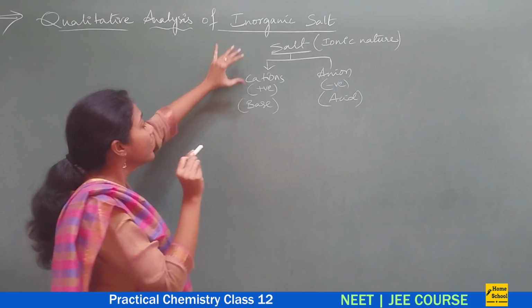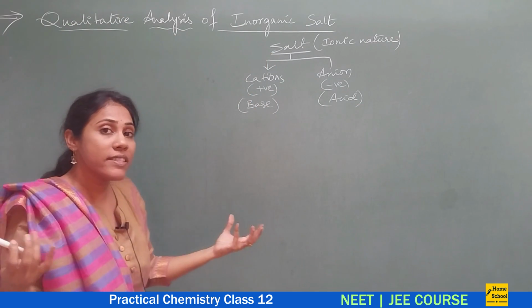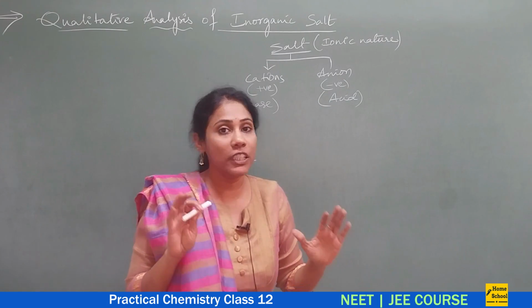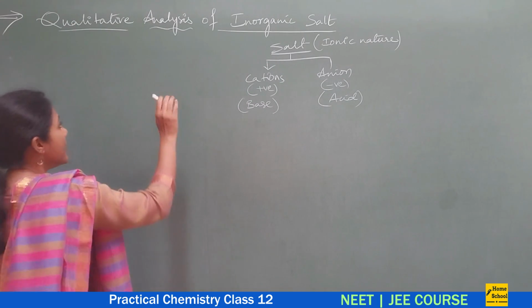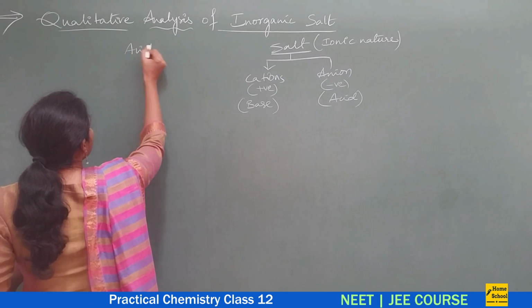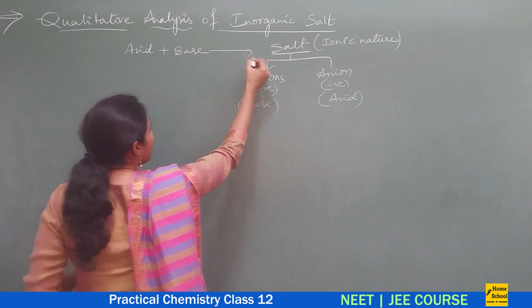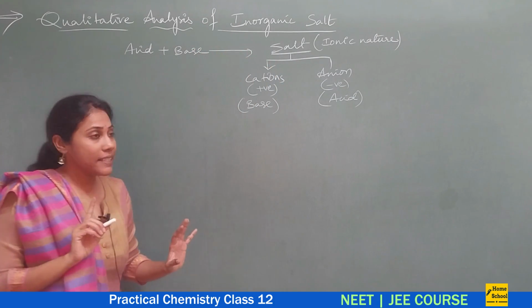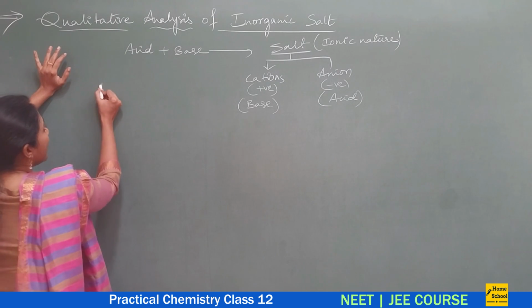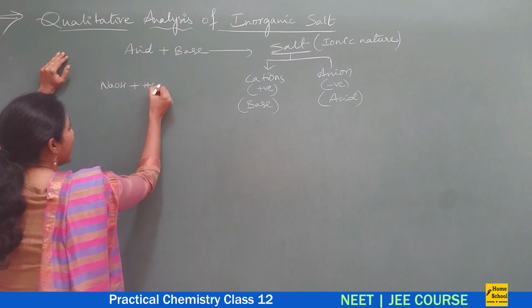See here, how is a salt formed? We all know salt is formed famously by a reaction called neutralization reaction, isn't it? So what is a neutralization reaction? Whenever an acid combines with a base, the product formed is salt. Suppose you take a base NaOH and an acid HCl.